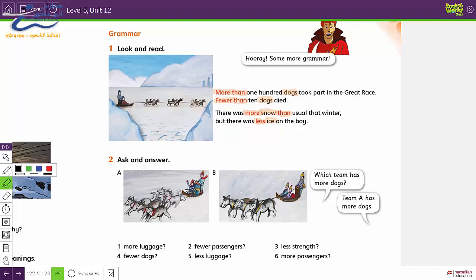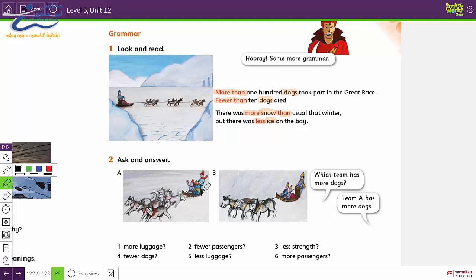Passengers, which is a plural countable noun, and luggage, which is an uncountable noun. Passengers, countable, we can count them, 1, 2, 3, 4, and luggage, which we can't count.